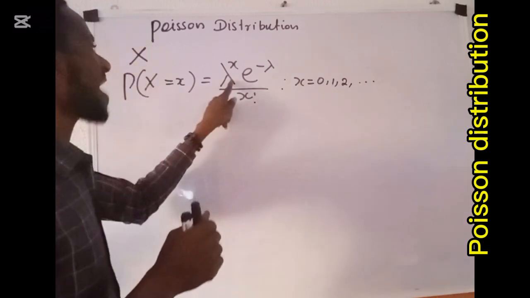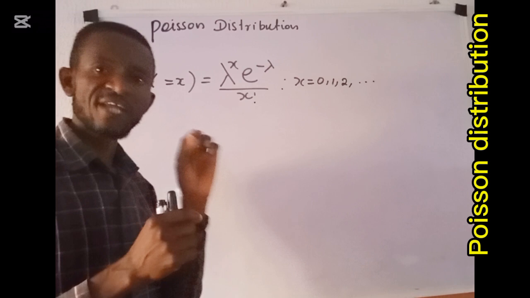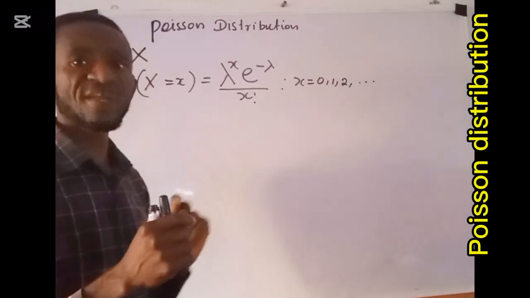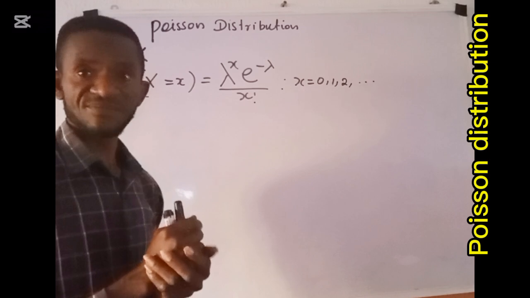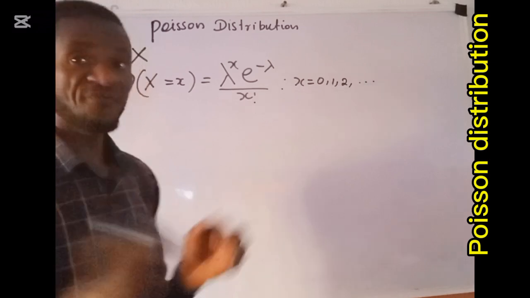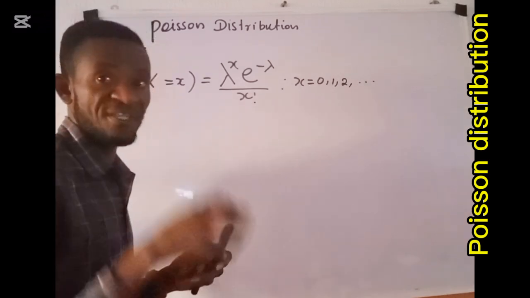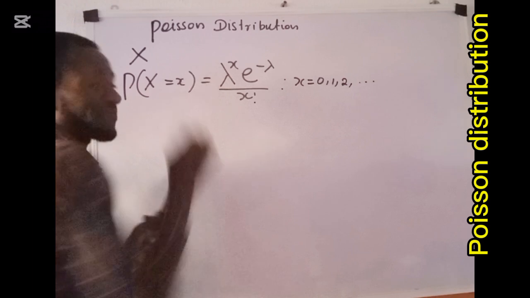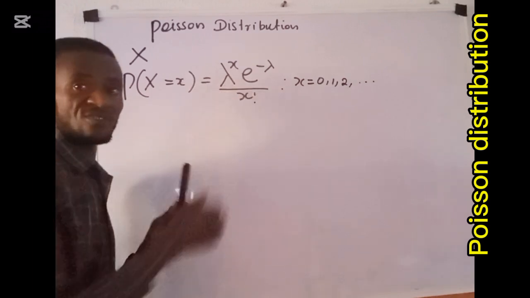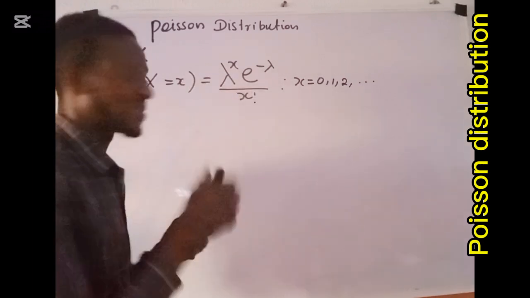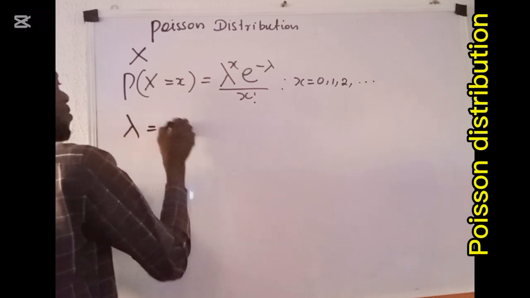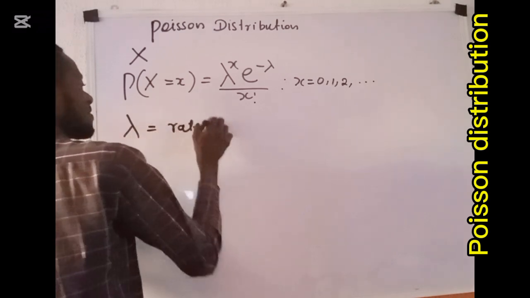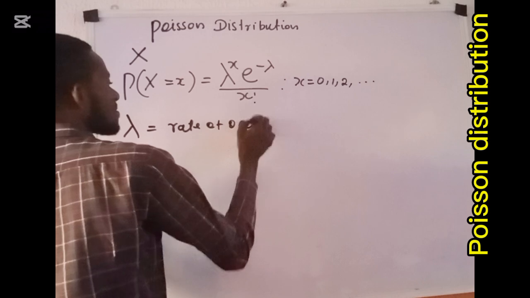And of course, the lambda here is what we call the rate of occurrence of the event. Therefore, what we need to pin down in the PMF, probability mass function, of a Poisson distribution is that this lambda is called the rate of occurrence.